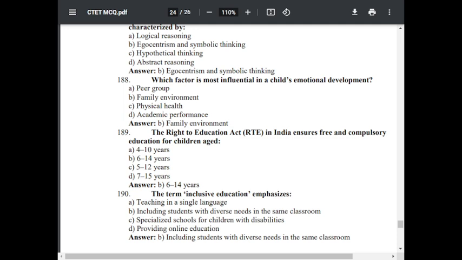Question number 190. The term inclusive education emphasizes. Option A teaching in a single language, option B including students with diverse needs in the same classroom, option C specialized schools for children with disabilities, option D providing online education. The correct answer is B, including students with diverse needs in the same classroom. Option B is correct.